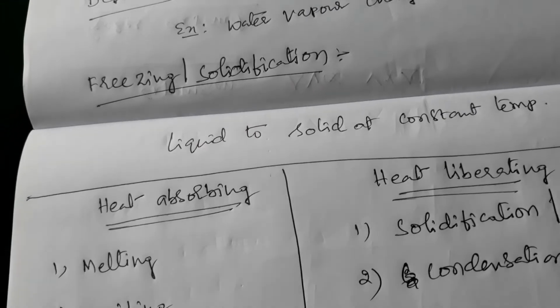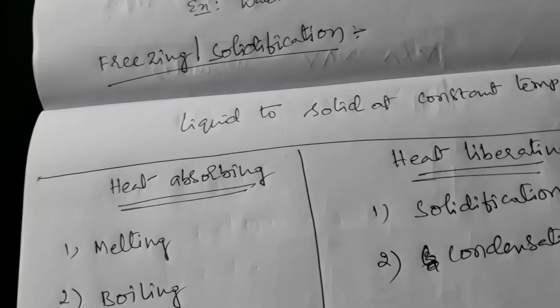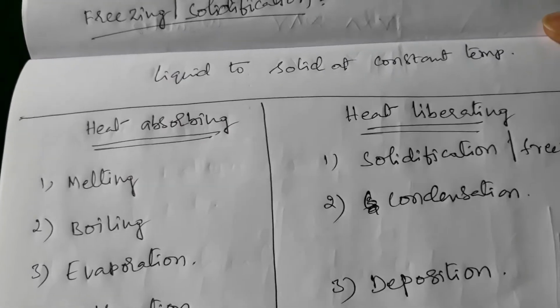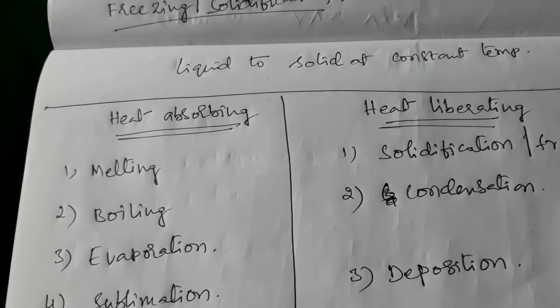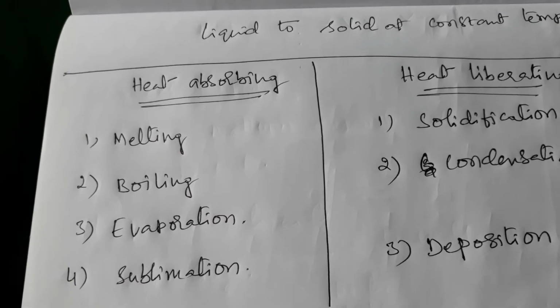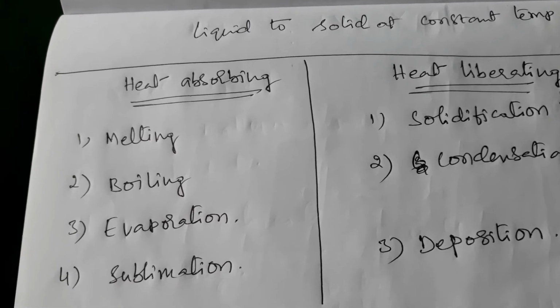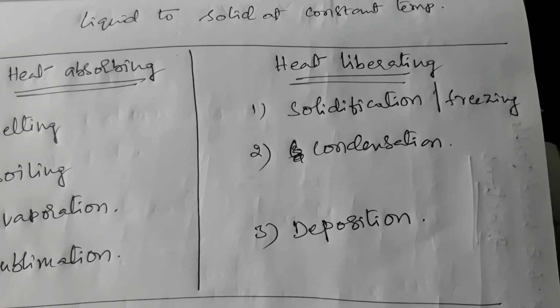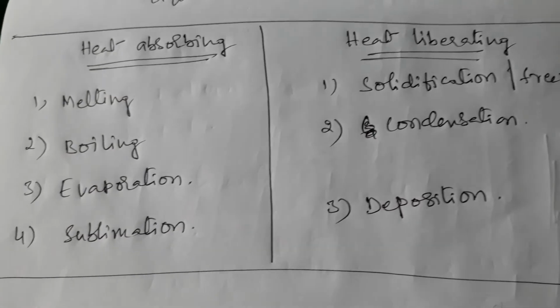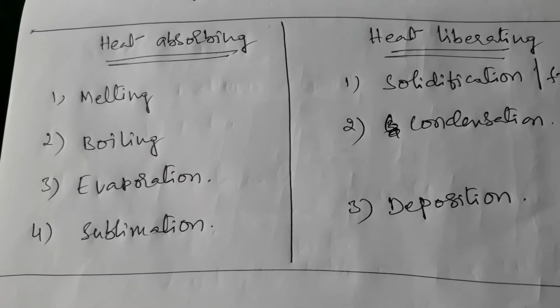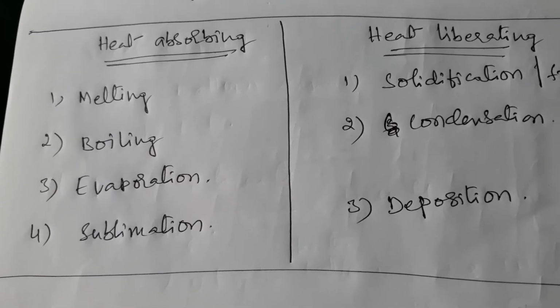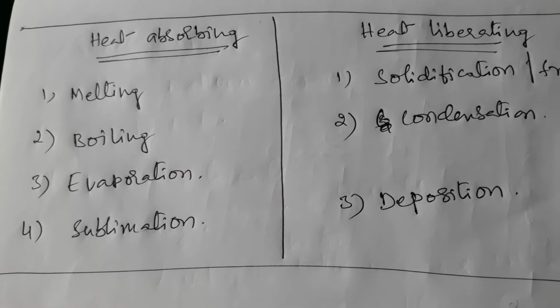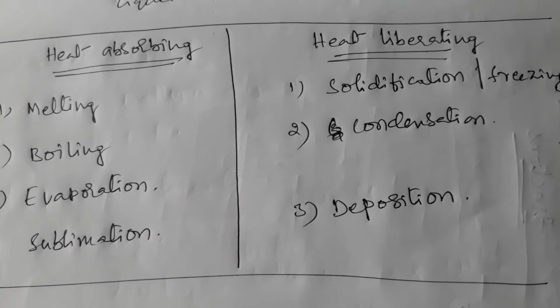Here, I classified the conversion of states into two types: heat absorbing and heat liberating.